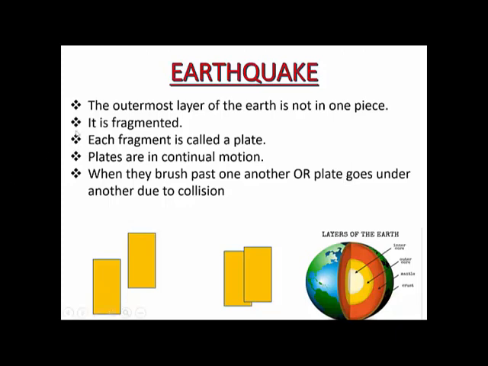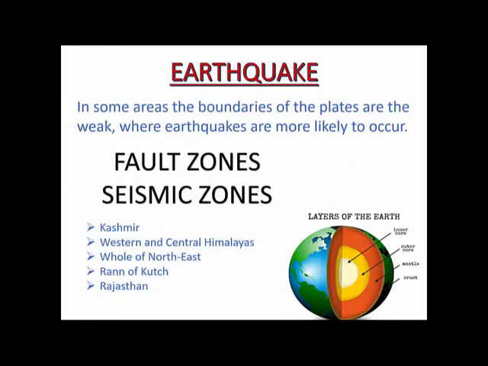These points are very important. First point is that the outer layer of the earth is not in one single piece, but it is in many pieces, and these pieces are called fragments. Each of these fragments is, you may say, one plate. These plates sometimes end up moving or shaking, and this shaking happens because the molten lava within the earth starts shaking. So when this starts shaking, even the top layer also starts shaking, which we call earthquake.